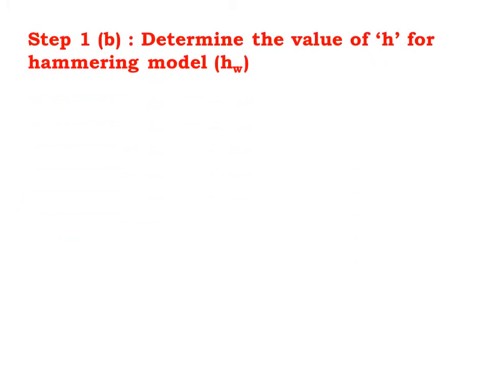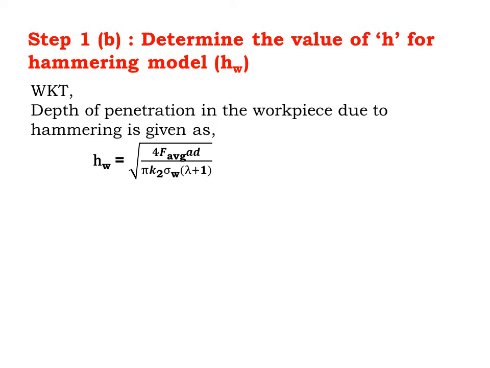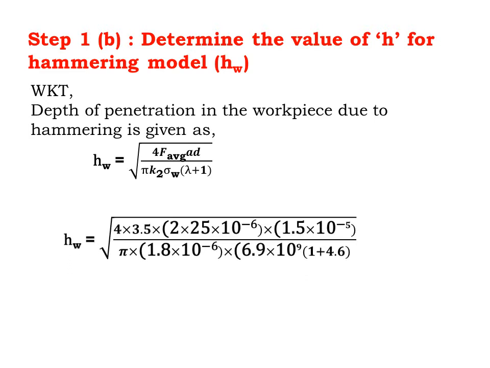Step number 1B. Determine the value of H for hammering model. In USM process, H tau u is equal to square root of 4 F average A d by pi K2 sigma tau u into lambda plus 1. Substituting all the values in the equation, we get H tau u is equal to 2.192 into 10 power minus 4 millimeter.